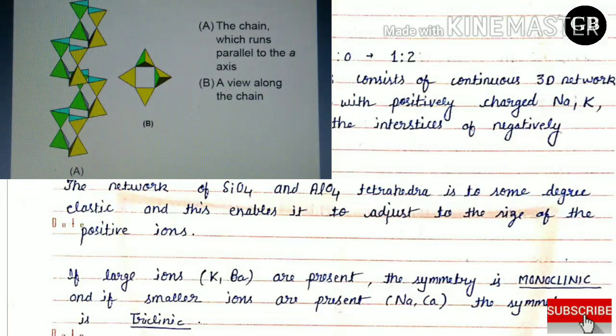The network of SiO4 and AlO4 tetrahedra is to some degree elastic, and this enables it to adjust to the size of the positive ions. If large ions like potassium and barium are present, the symmetry is monoclinic, and if smaller ions are present like sodium and calcium, the symmetry is triclinic.